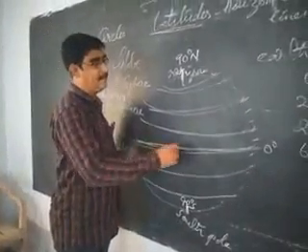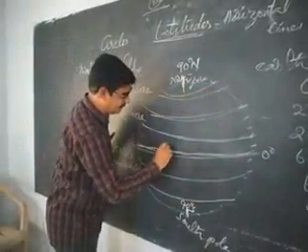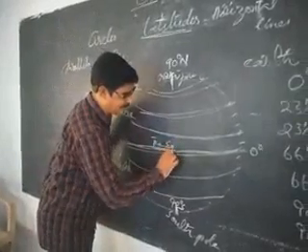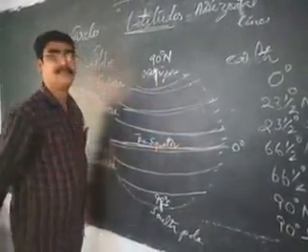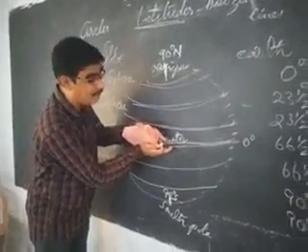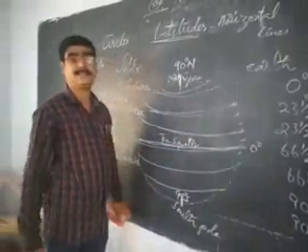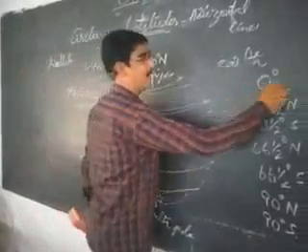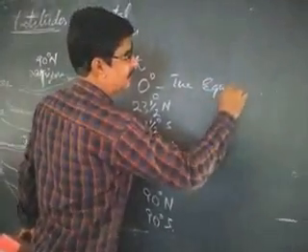Let us see the important latitudes. Already I have written them there. 0 degrees is in the middle of the earth. It is called the equator. The equator divides the globe into two equal halves, two equal hemispheres, the northern hemisphere and the southern hemisphere. 0 degrees is the equator.